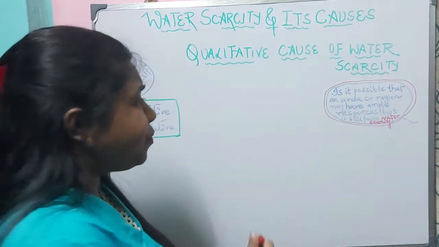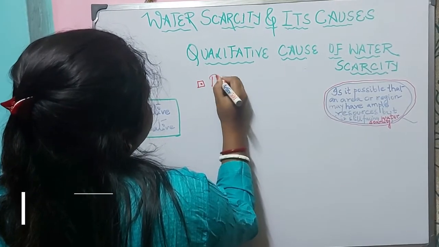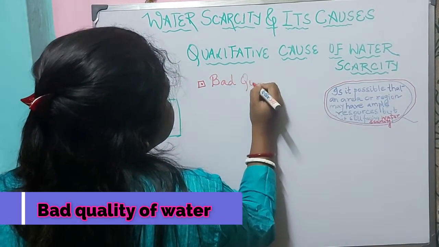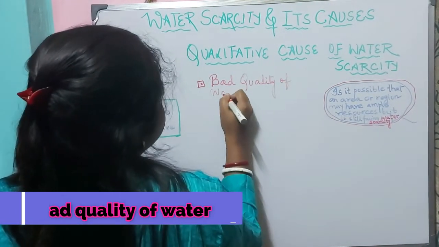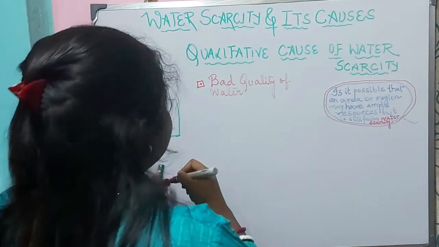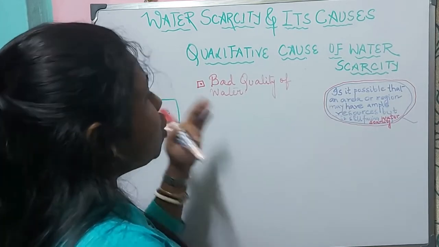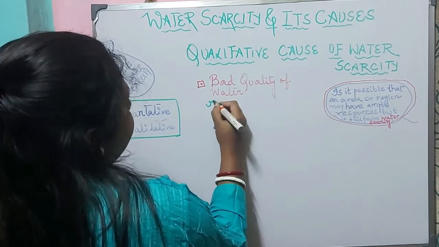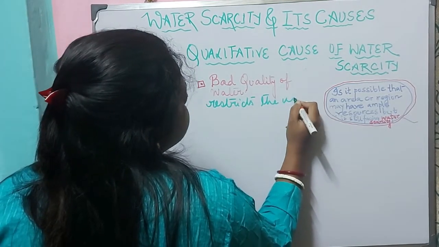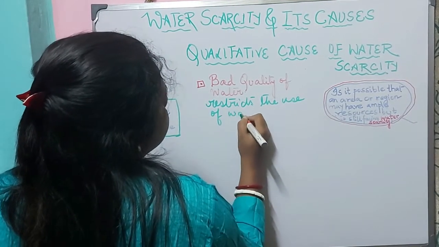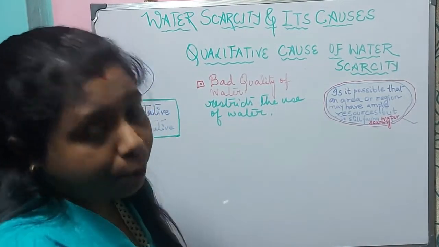What are the reasons? The first reason is the bad quality of water. That means in this region, the water that is available is of bad quality or poor quality, and that is why it restricts the use of water. So that is why the water cannot be utilized for any purpose.